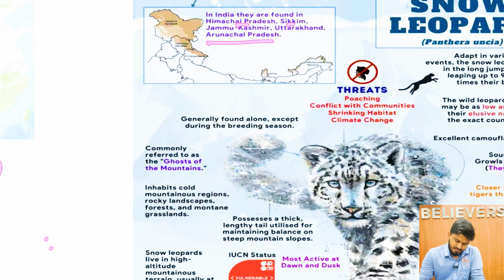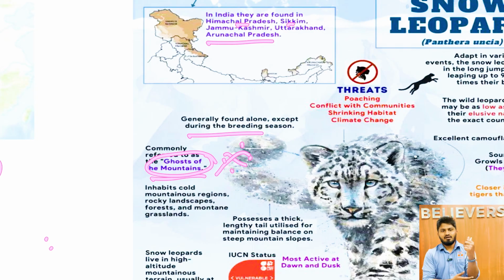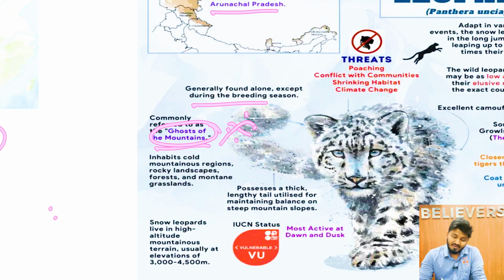Next, they are generally found alone except during the breeding season, and are commonly referred to as the ghost of the mountain. Very important, ghost of the mountain. You can easily be asked which of the following animals is called the ghost of the mountain. They inhabit cold mountainous regions, rocky landscapes, forests, and mountain grasslands. They are covered as vulnerable and are most active during dawn and dusk. They possess a thick, lengthy tail utilized for maintaining balance in steep mountain regions.